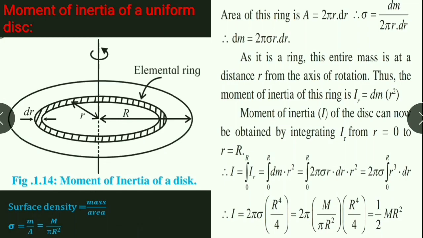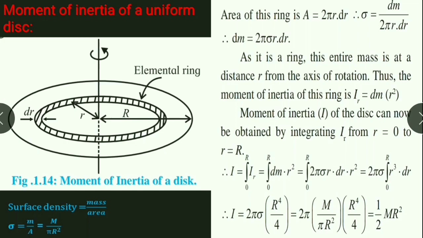Consider this disk consisting of a number of concentric rings of radii increasing from 0 to capital R. Consider any elemental ring of width dr and radius small r and mass dm.